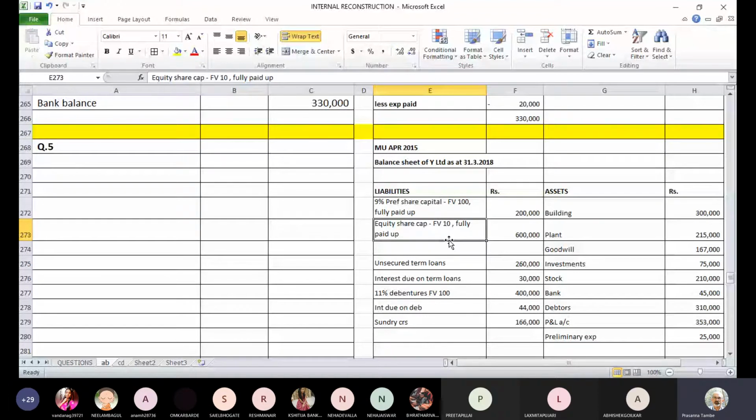Now these 60,000 shares will be reduced to 3 rupees per share. When it is reduced from 10 rupees to 3 rupees per share, you will have a credit which will go to the capital reduction account, and that credit will be 7 rupees per share. So let's pass the entry for that.